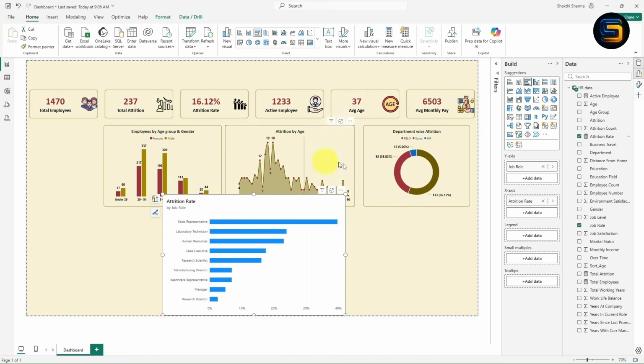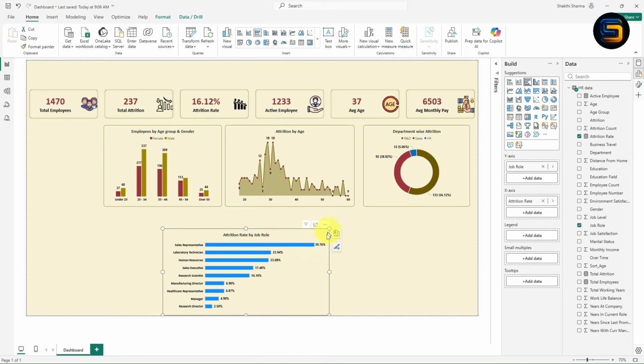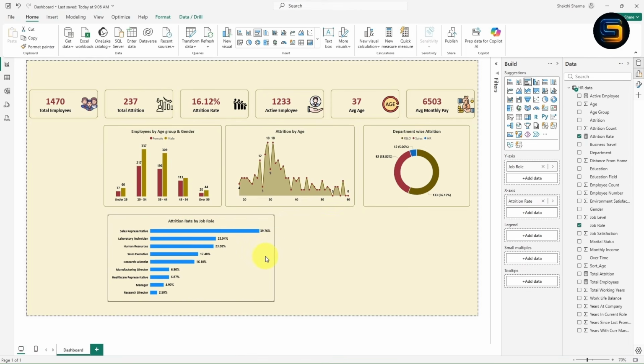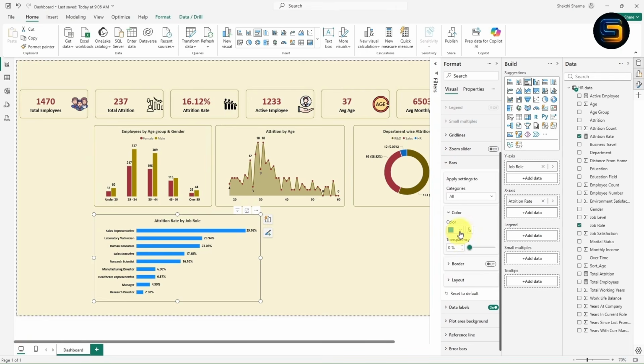It is very simple. Select this chart, click on format painter. Now apply the formatting for this bar chart. The formatting is done. A little bit of formatting we will do manually. Now just expand this format option. Now I will change the color of this bar. It is very simple. Click on this bar. From here you can change the color. Let me select this color. Now it is looking perfect, right?